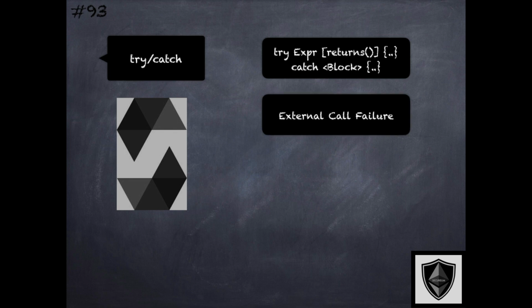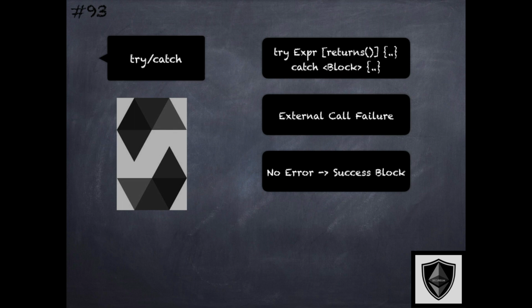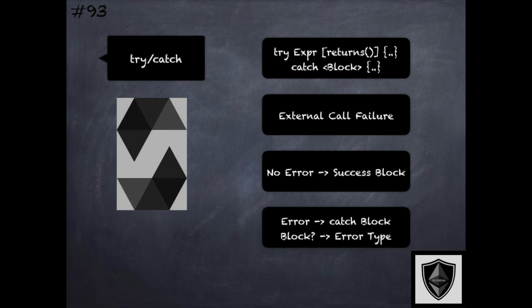Which block gets executed depends on whether there was a failure or not in that external call within that expression. So if there were no errors, then the success block gets executed. This is the block that immediately follows the try expression in the syntax shown here. But if there was an error in that external call, then the catch block or one of the catch blocks gets executed. Which catch block gets executed depends on the error type, and there are multiple of them. So let's take a look at what those are next.